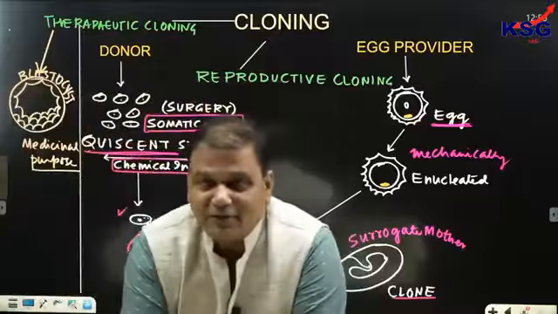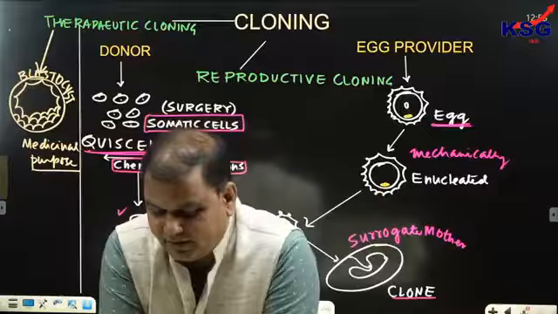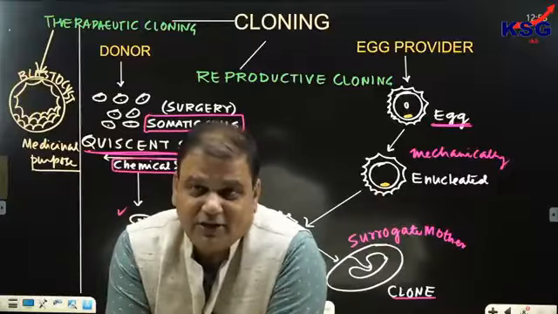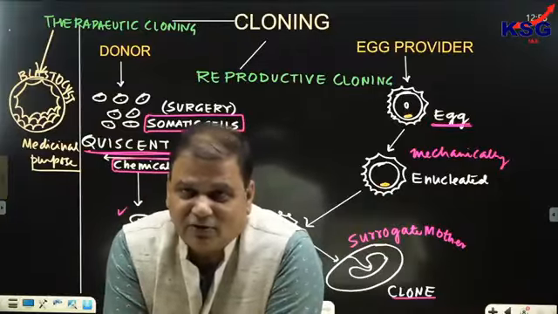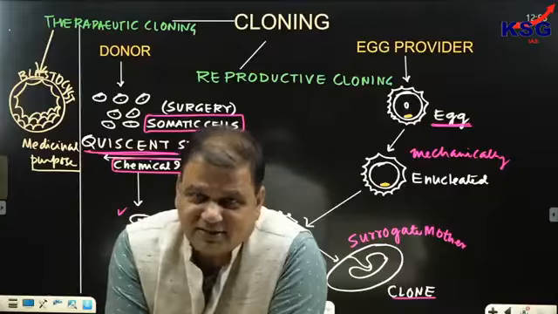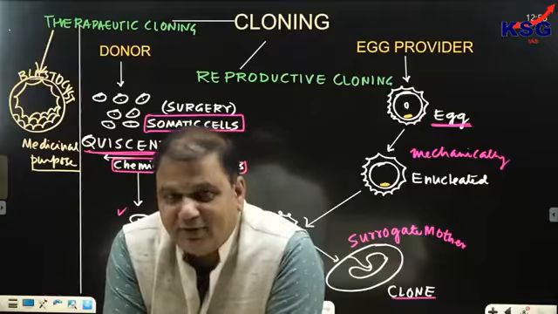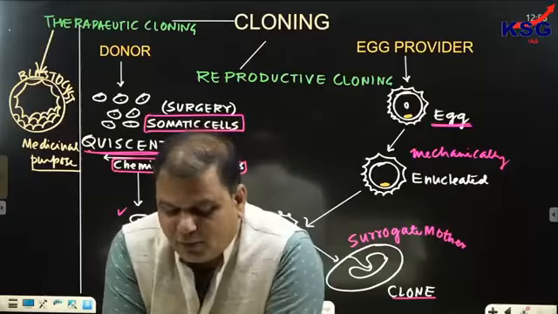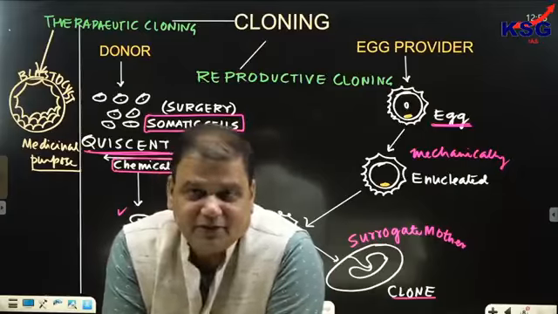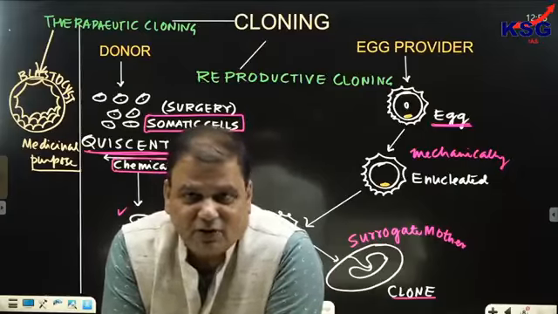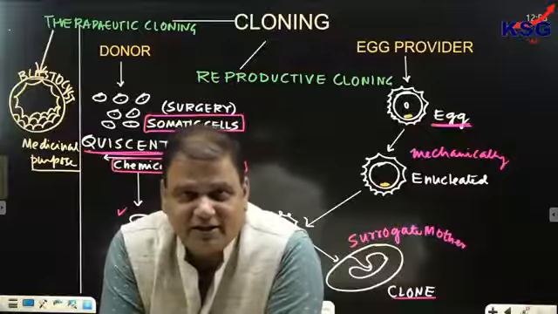Now this is the cloning chapter, but remember that as far as cloning is concerned, cloning is based on somatic cell nucleus transfer. But when you talk about the triple parent baby, it is based on what? It is based on mitochondrial DNA transfer.